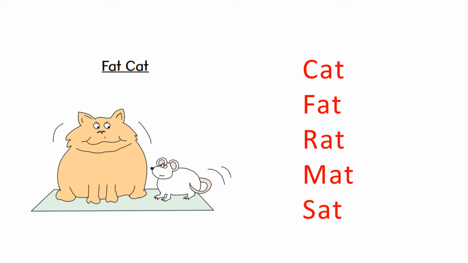Now we are going to read a story. Always while reading a story, you have to take clues from the picture. So can you see the picture over here? Yes, what can we see? We can see a cat and also a rat and also a mat. Can you see? The rat and cat are so fat. So the title of the story is Fat Cat.